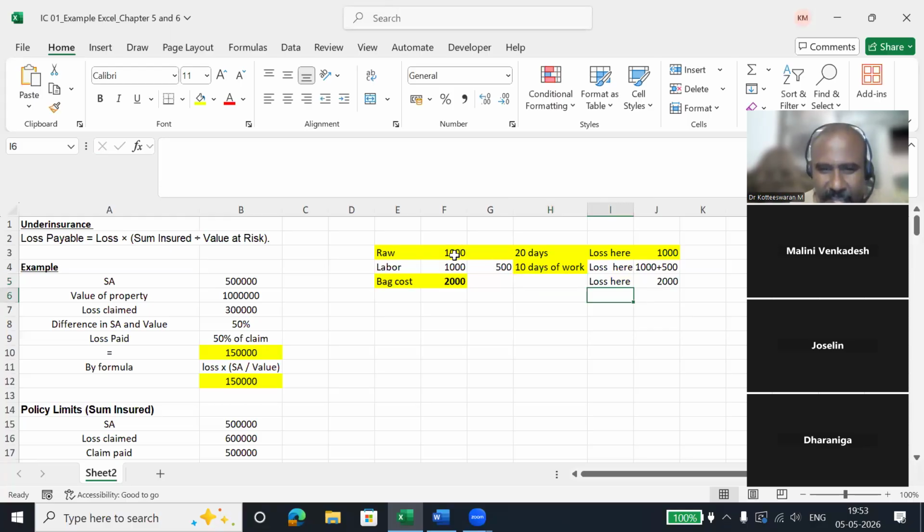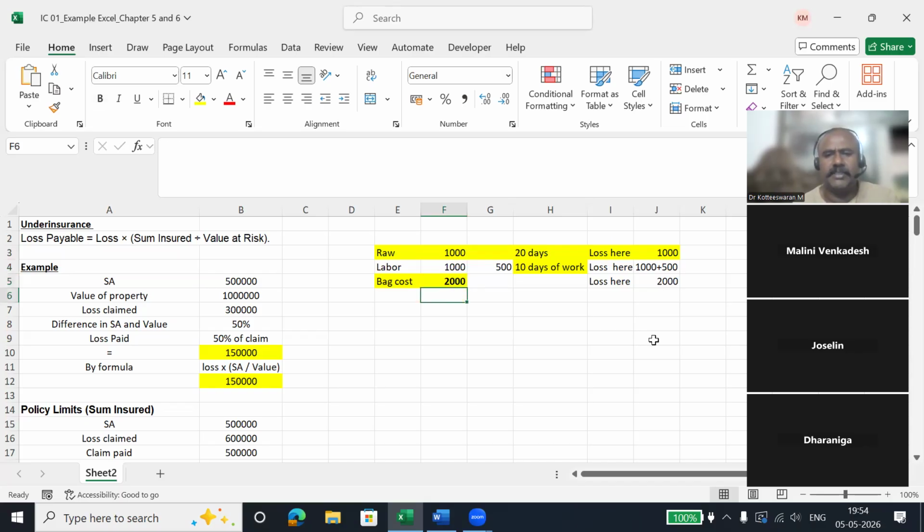So the same thing: first it is in the raw material stage, only raw material cost. Next in the labor stage, in progress stage, raw material plus we are going to pay labor. Then finished goods, at that time we are going to pay the bag cost.